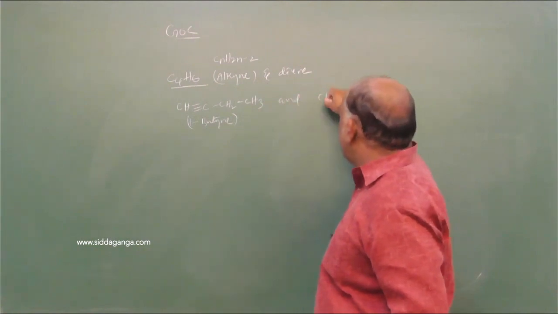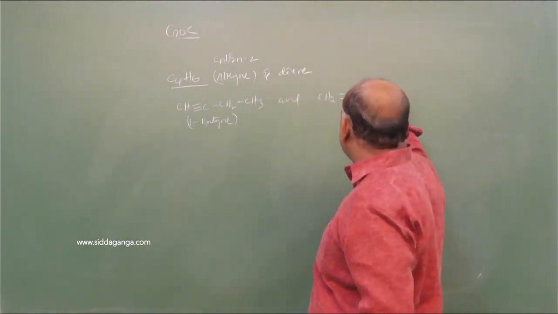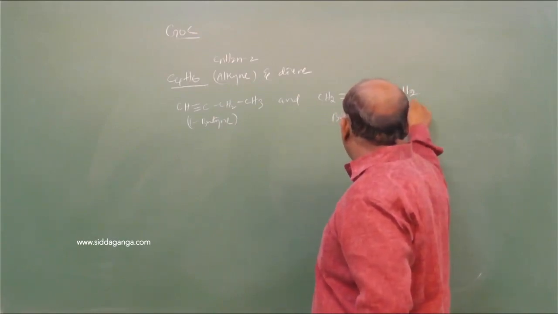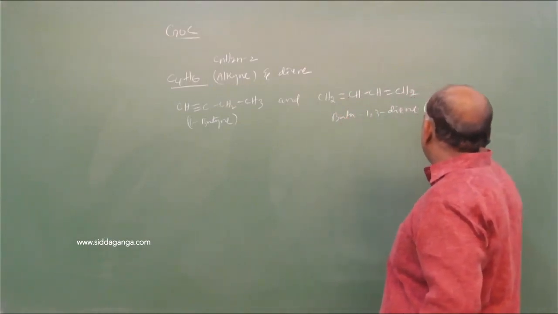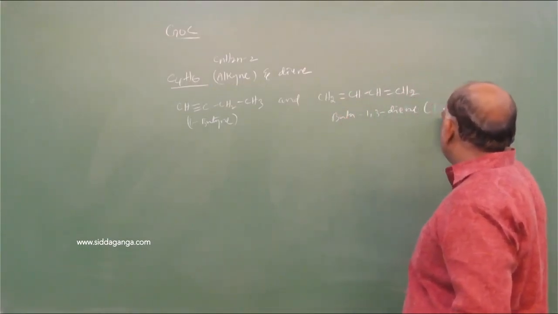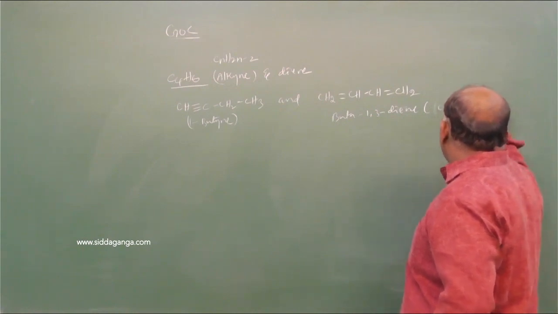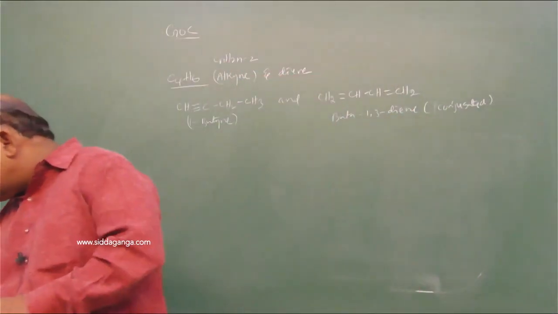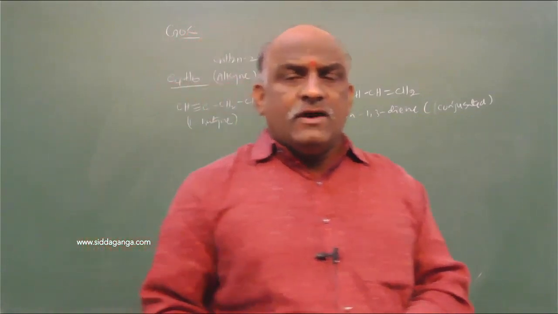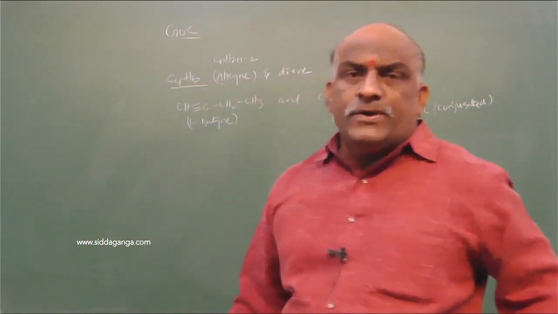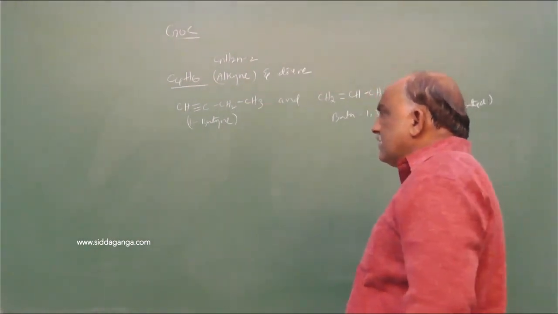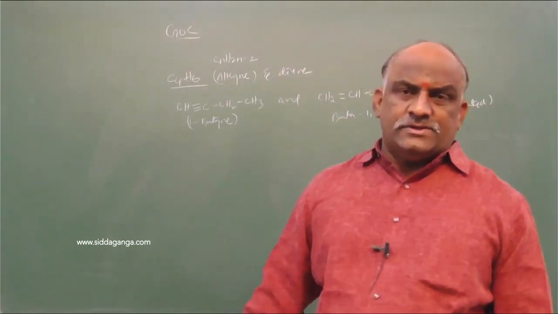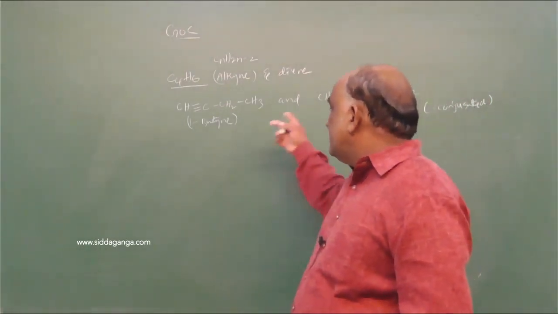And the same compound we can write as CH double bond, CH single bond, CH double bond, CH. This is called buta-1,3-diene. Already I said this is conjugation. Alternate double bonds are called conjugation. So here 1,3-butadiene and 1-butyne are called functional group isomerisms.